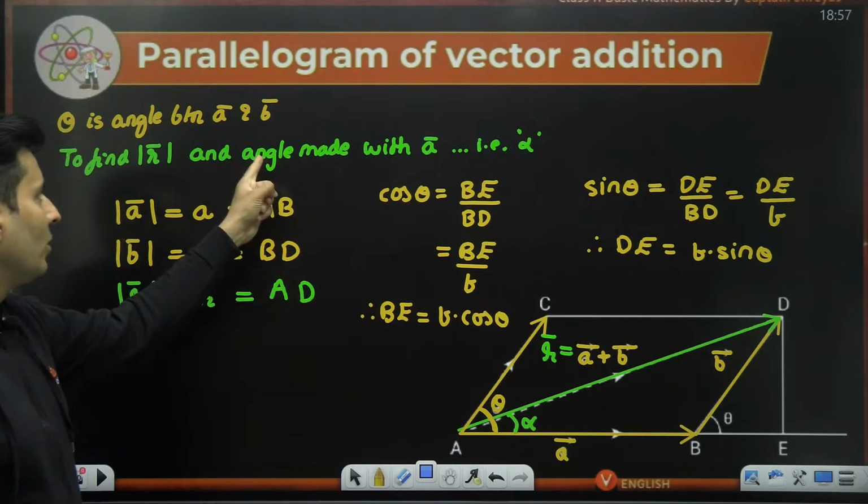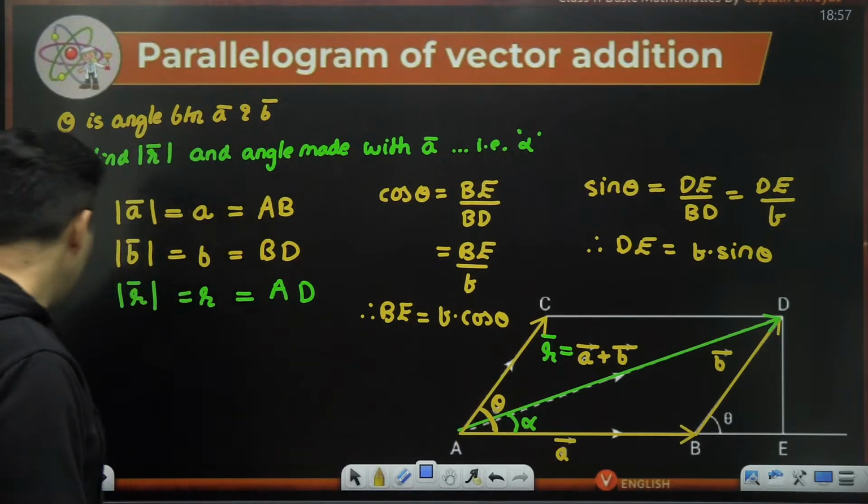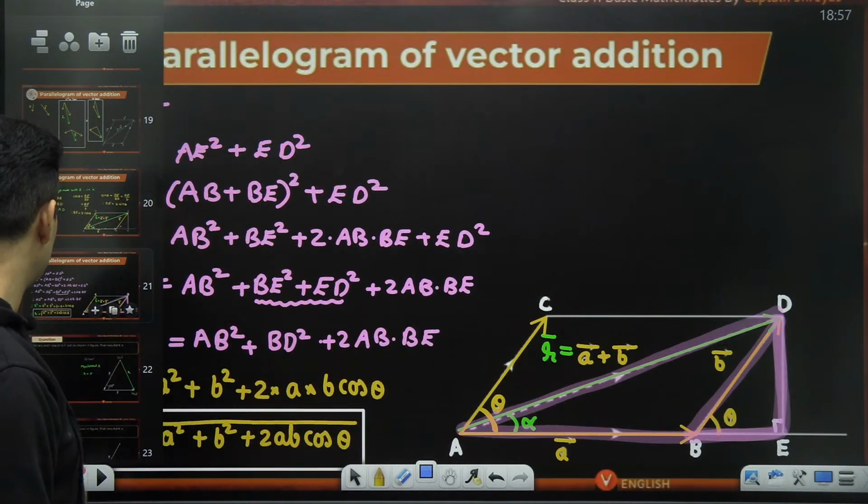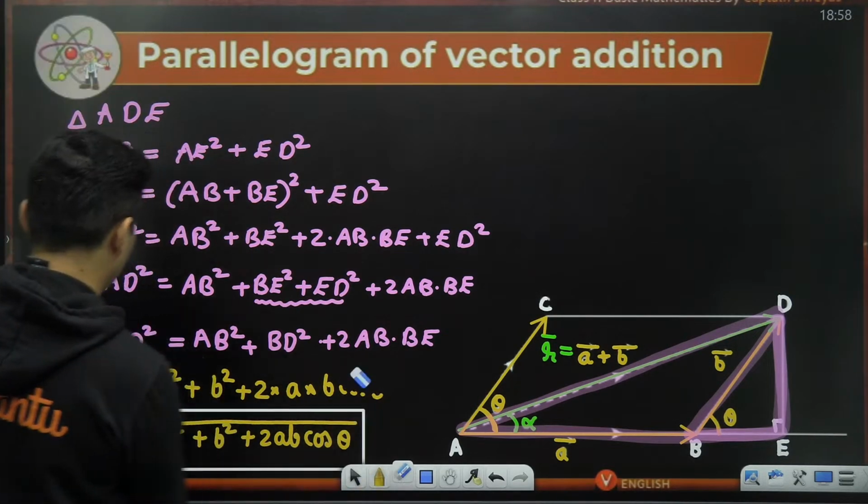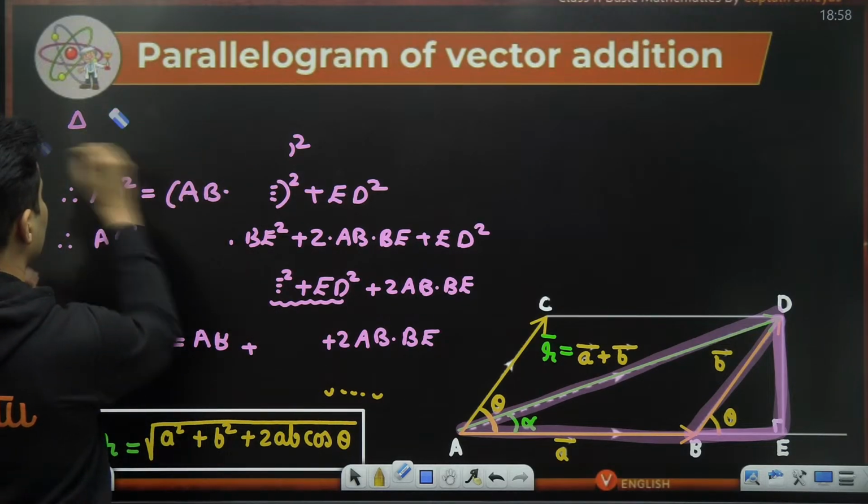But that was not the only question. We have to also find the angle alpha. So we can find that angle alpha like this. How? Observe carefully. Let me get rid of all these things.